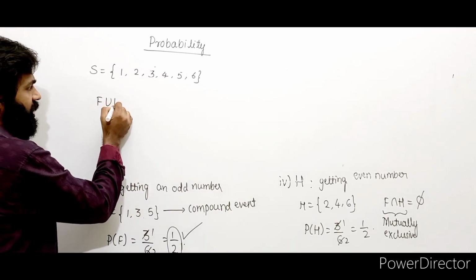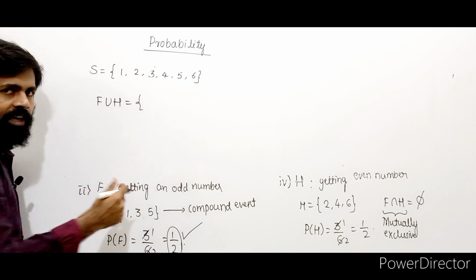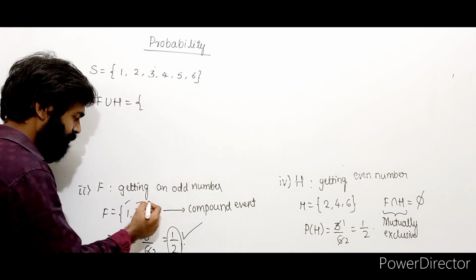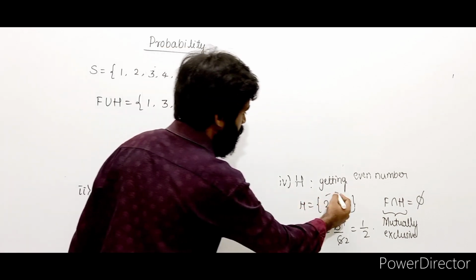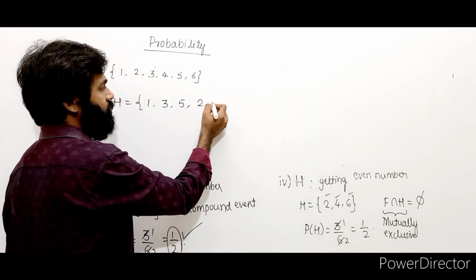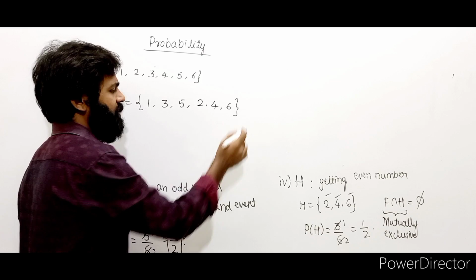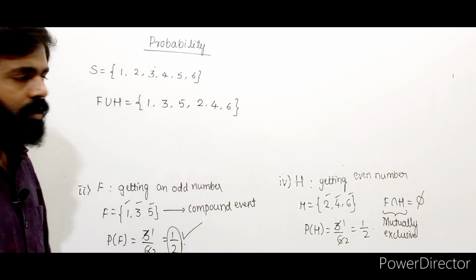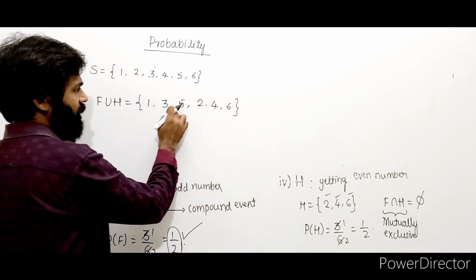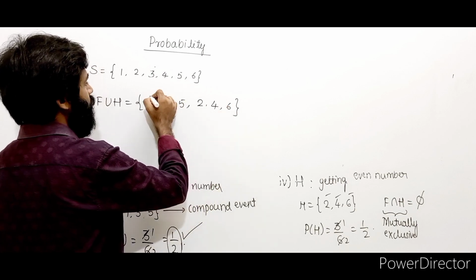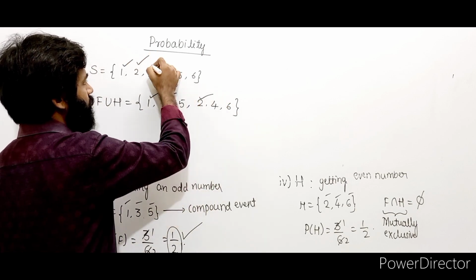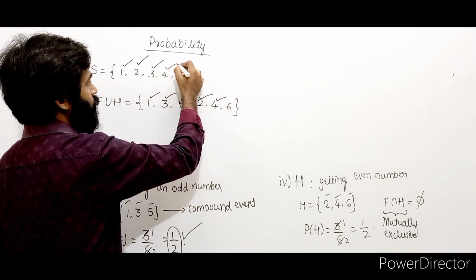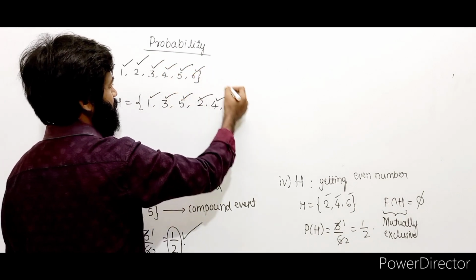Now let's see about F and H. If you take F union H, how do you take union? We have 1, 3, 5. I will write 1, 3, 5. You have 2, 4, 6. I will write 2, 4, 6. You write all the elements which are present in F and H. Now see here, 1, 2, 3, 4, 5, 6.